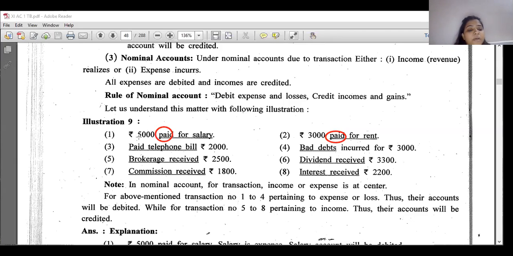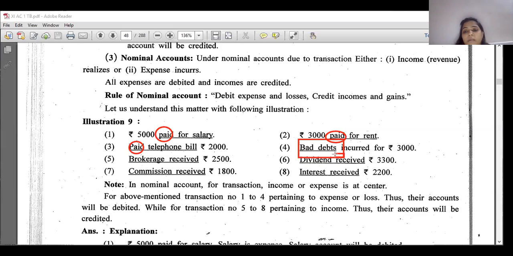Paid telephone bill. Again, paid telephone bill. So cash goes out and it is a cash transaction. So telephone bill is your expense. So telephone bill account is debited. Bad debts incurred for business. Bad debts are your losses.